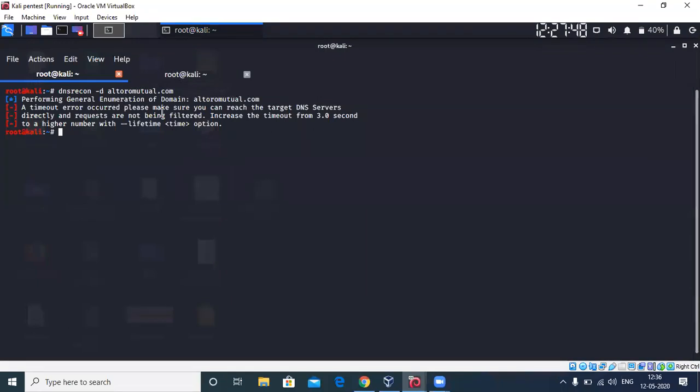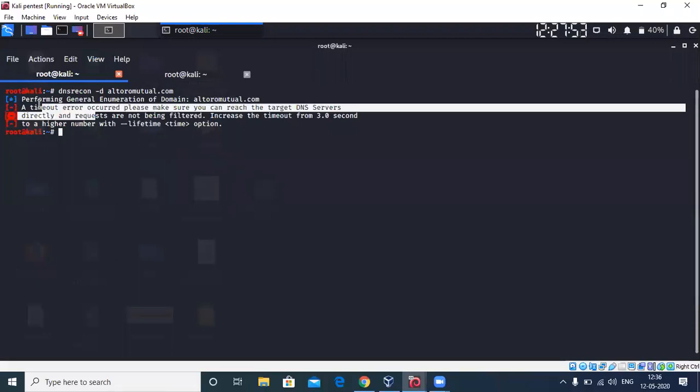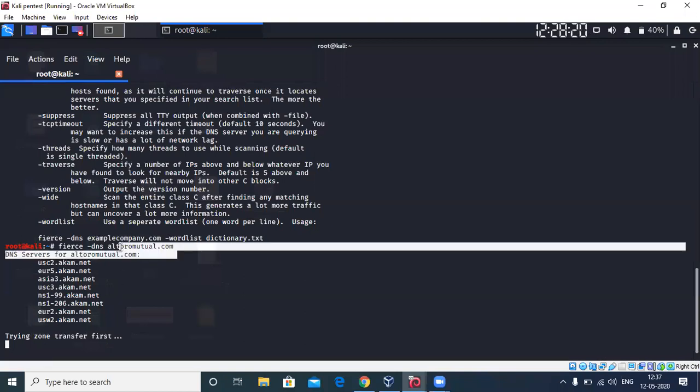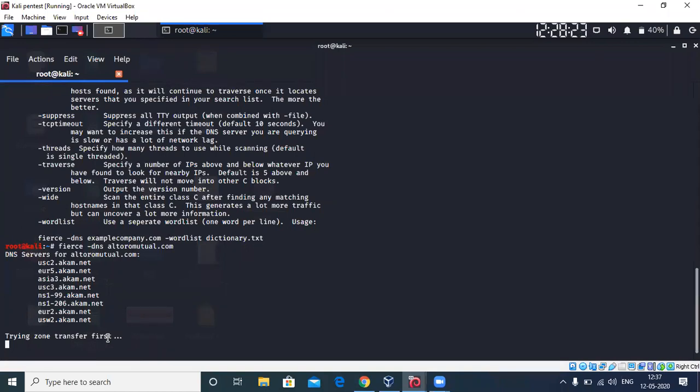There was a timeout error on the general enumeration, okay, fine. So let's leave that DNSRecon, but that is the usage of DNSRecon. And this is Fierce, which is trying to do the zone transfer. Again, you don't have to mention any other options or parameters to make it do the zone transfer like with DNSRecon. Just fierce and your domain name, and it will automatically try the zone transfer also.